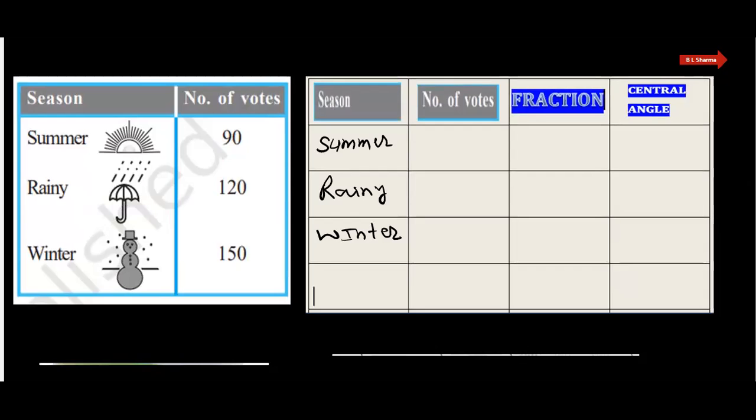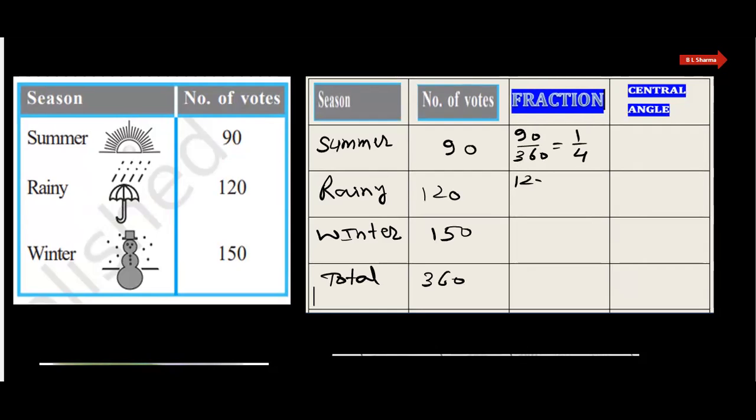And the number of votes: 90 for the summer, 120 for rainy season, and winter, that is 150. Total is 360. Now what is the fraction? 90 out of 360, that is 1 by 4.